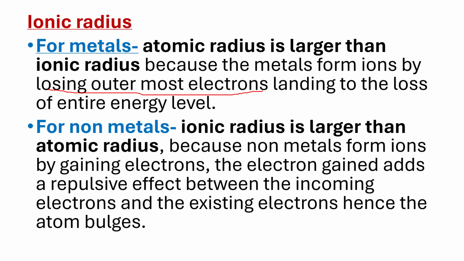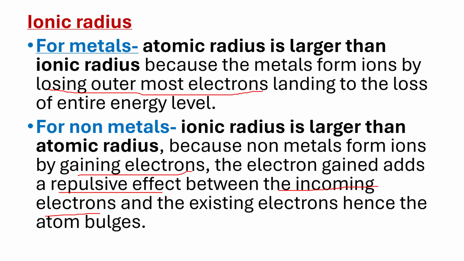For non-metals, there is a difference. They react by gaining electrons. When they gain electrons, the incoming electrons are entering an energy level which already has electrons. This causes repulsion, and this repulsive effect between the incoming electrons and the existing electrons will make the ion bulge, and because of this, the ion will be larger than the atom. That is the difference between the metals and the non-metals when we make use of the ionic radius.